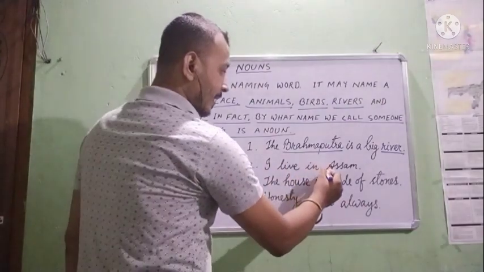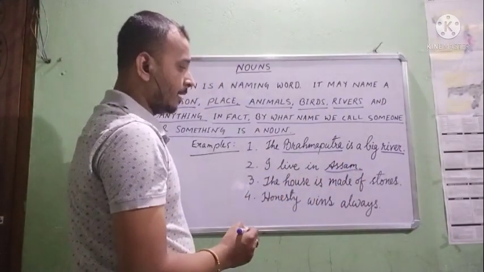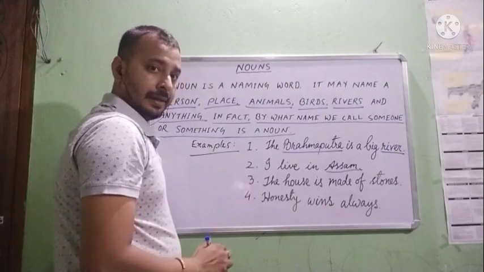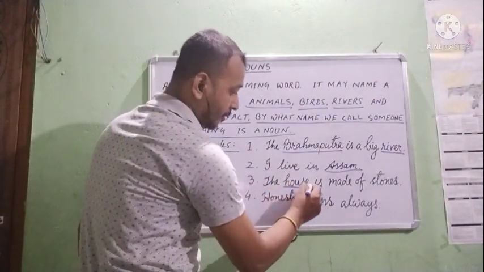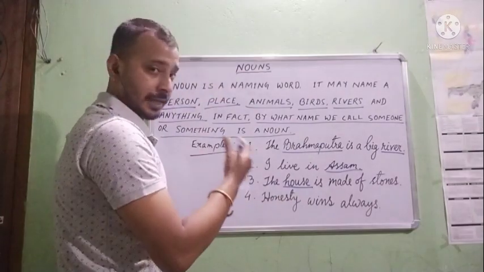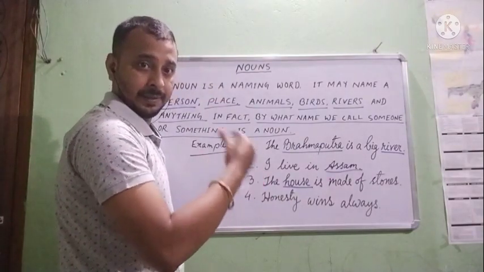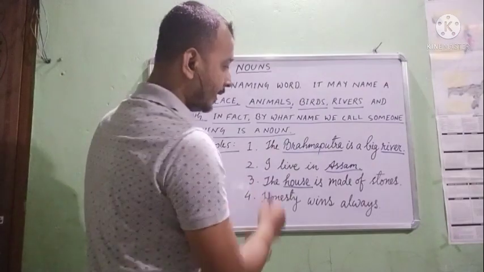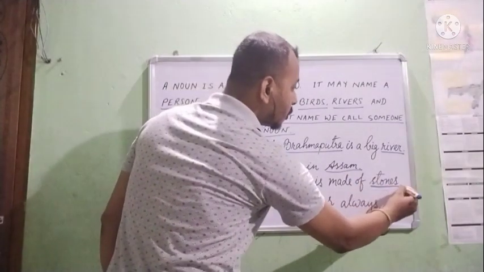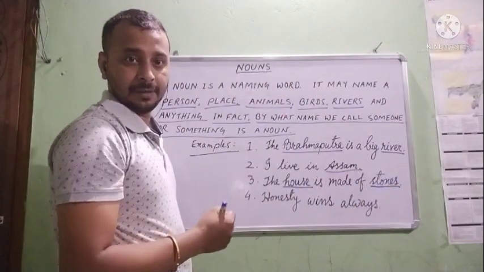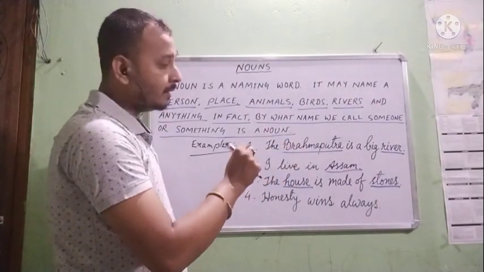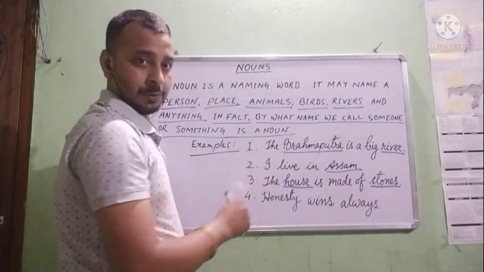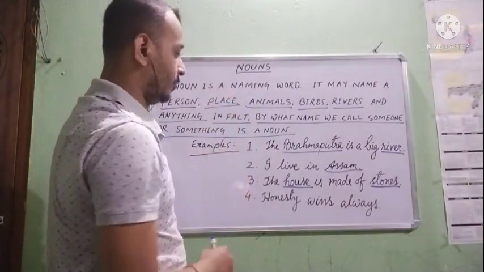Next, I live in Assam. Assam is a noun. It's a name. Next one, the house is made of stones. Here house is a noun because it's a shelter. It's the name of a shelter that we live in. That is a noun. And stones. Stones are hard objects, we know. So this is also a name, and house and stones are also nouns.